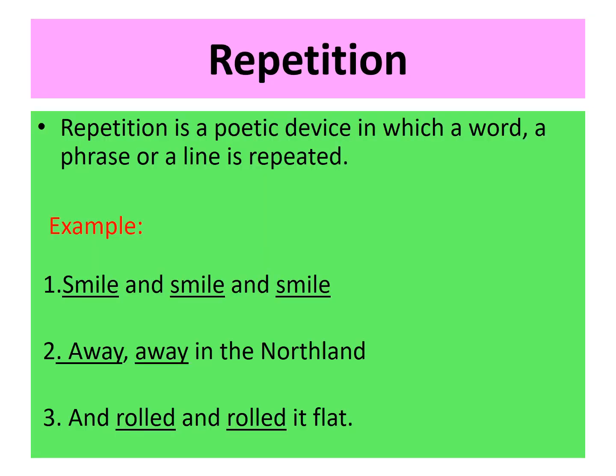Now next poetic device is repetition. Repetition is a poetic device in which a word, a phrase or a line is repeated. See, what is the difference between alliteration and repetition? In alliteration, only the initial letter is repeated. Here, the entire word is repeated. For example, smile and smile and smile. Here, see, smile is repeated 3 times in a line. So, poetic device repetition is used here.